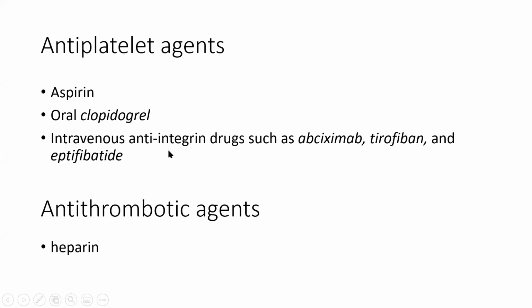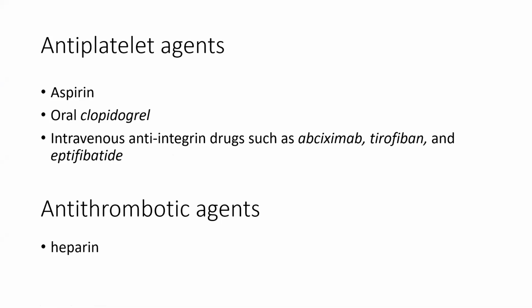There is a whole chapter on blood and hematinics. Antiplatelet and antithrombotic drugs are explained there, with their mechanisms, so in detail we will see it there. But the most commonly used antiplatelet drug here is aspirin, which is available orally and is very economical. That's why it is preferred.